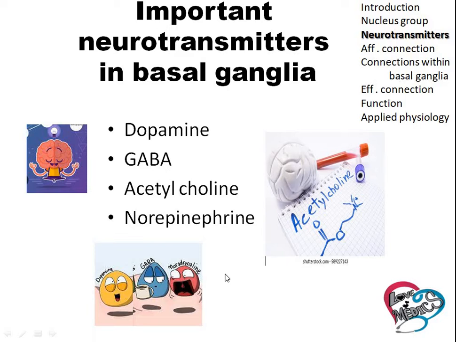Important neurotransmitters in basal ganglia: they are dopamine, GABA, GABA means gamma aminobutyric acid, acetylcholine, norepinephrine and glutamate. These are the important neurotransmitters in the basal ganglia. Till now we have seen the introduction, nucleus of basal ganglia, and neurotransmitters.